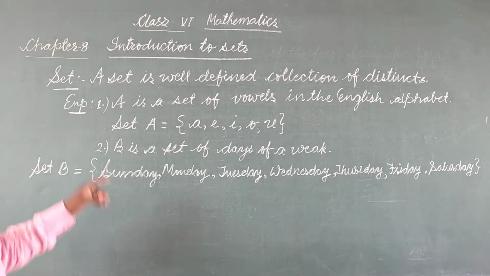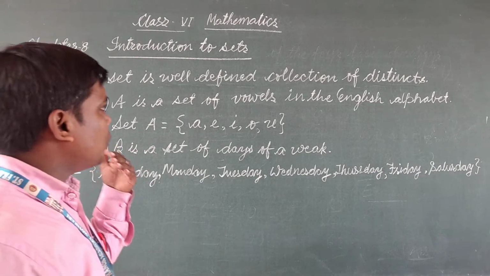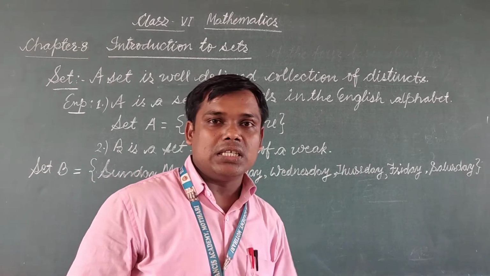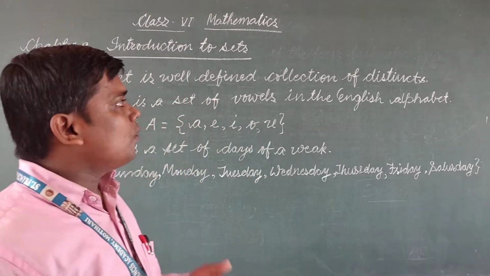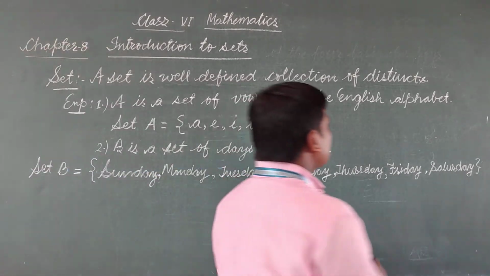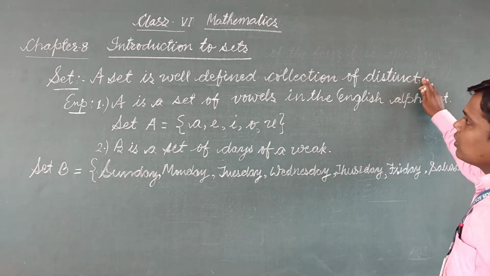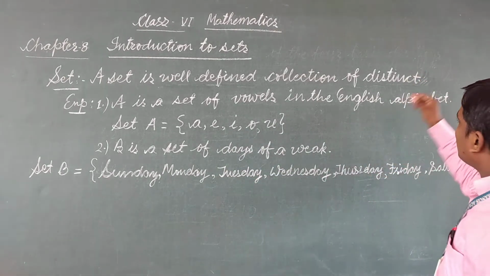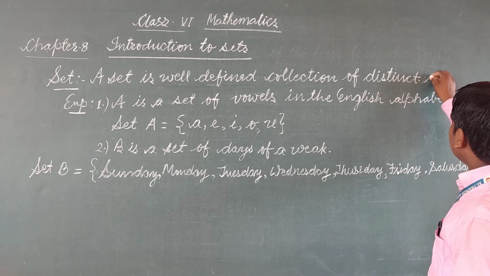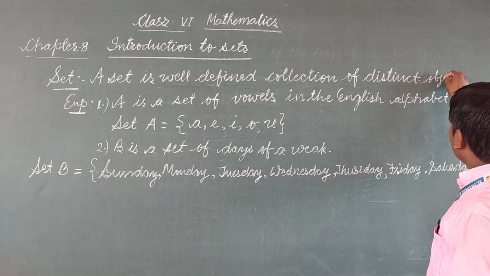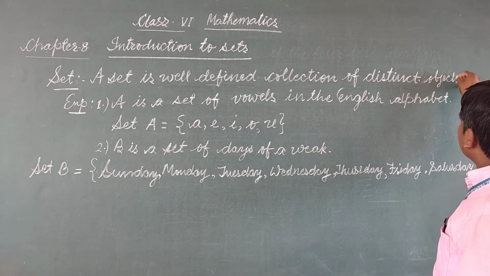The definition of a set: a set is a well-defined collection of distinct objects.